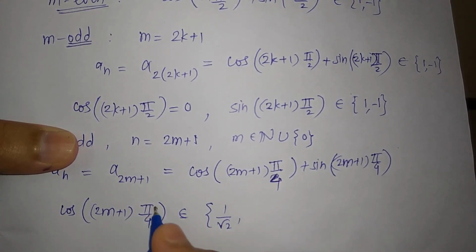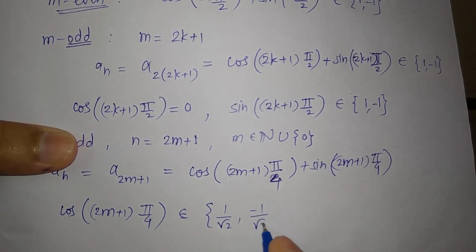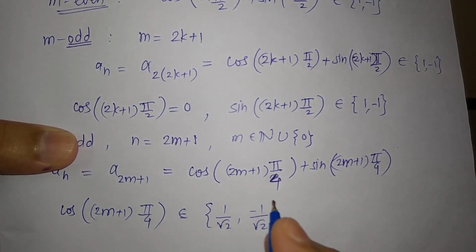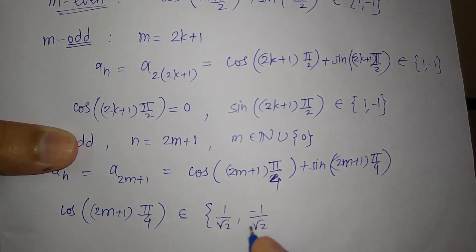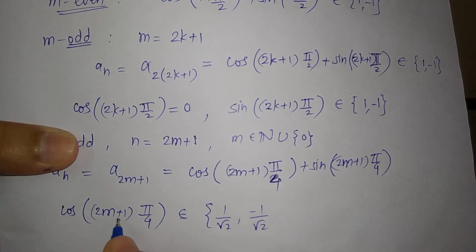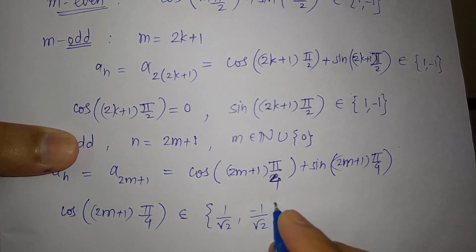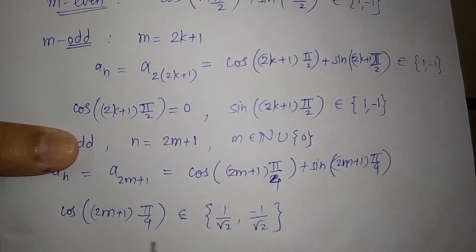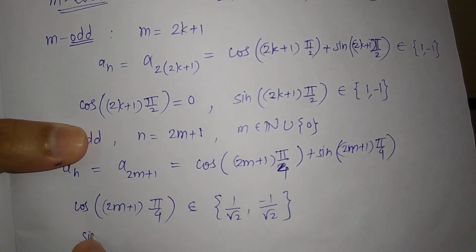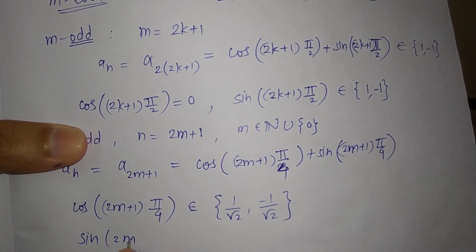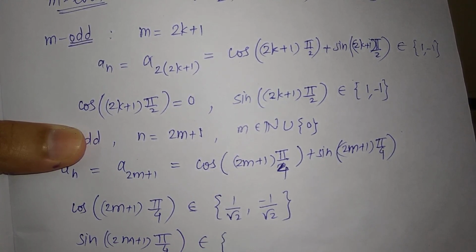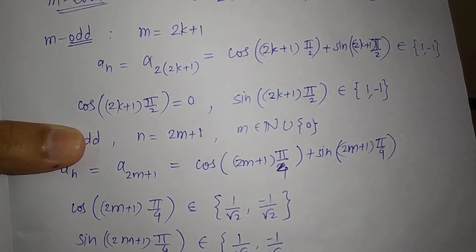Then 3 pi by 4 is minus 1 by root 2. Then again 5 pi by 4 is 1 by root 2, and so on. So for all these odd multiples of pi by 4 it is just 1 by root 2 comma minus 1 by root 2. And similarly when you take sine of an odd multiple of pi by 4, this is just in the set 1 by root 2, minus 1 by root 2.